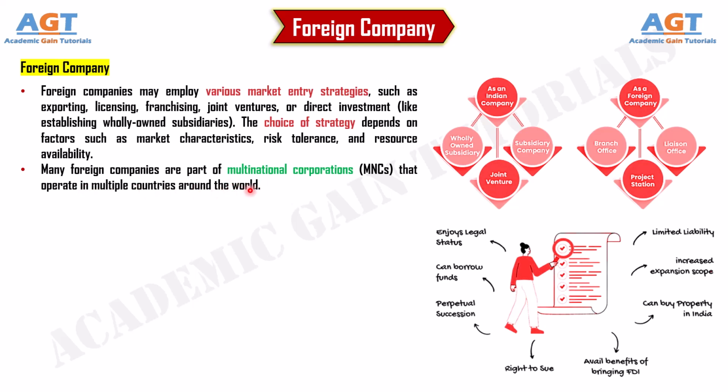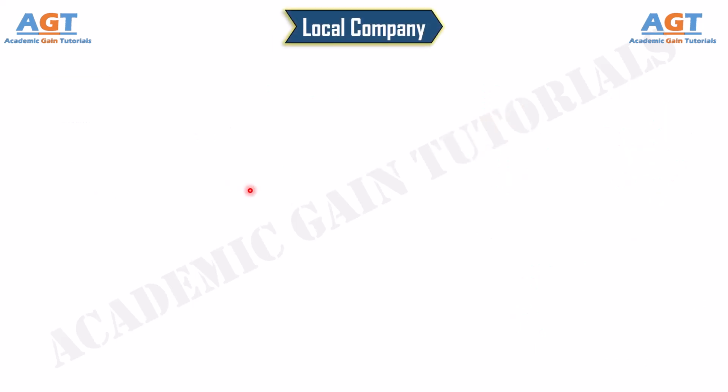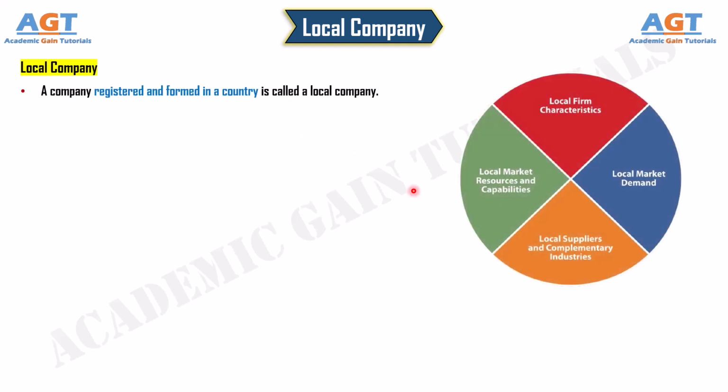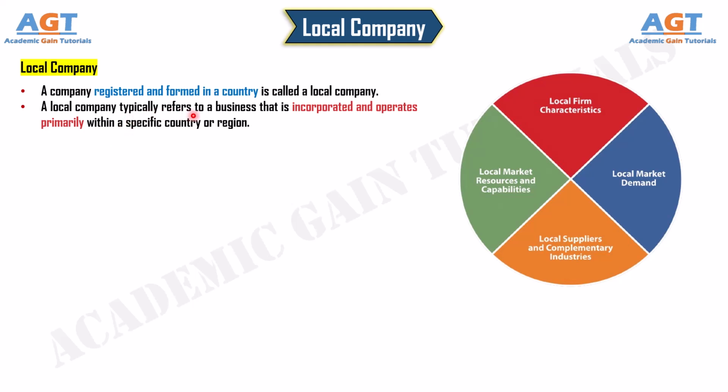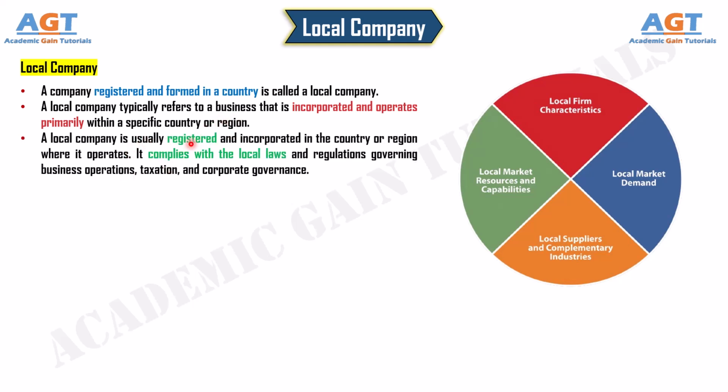Number 2. Local company. A company registered and formed in a country is called a local company. A local company typically refers to a business that is incorporated and operates primarily within a specific country or region. A local company is usually registered and incorporated in the country or region where it operates. It complies with the local laws and regulations governing business operations, taxation, and corporate governance.